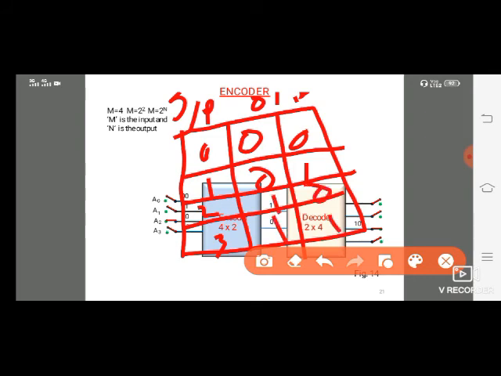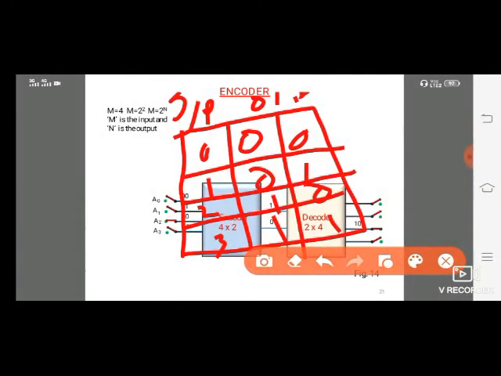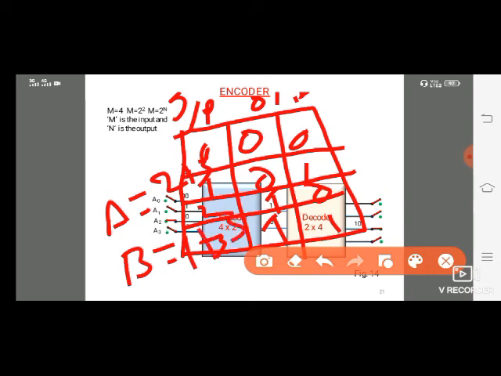So here this is the value of A. Note down where it will be 1. Note down where 1 occurs, and note down the opposite value. A equals 2 plus 3. B equals 1 plus 3. So we are designing the circuit diagram.